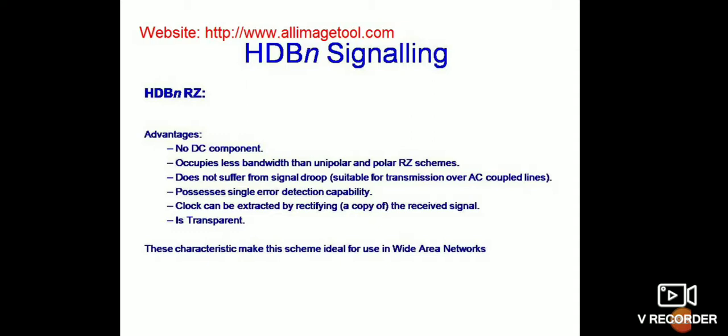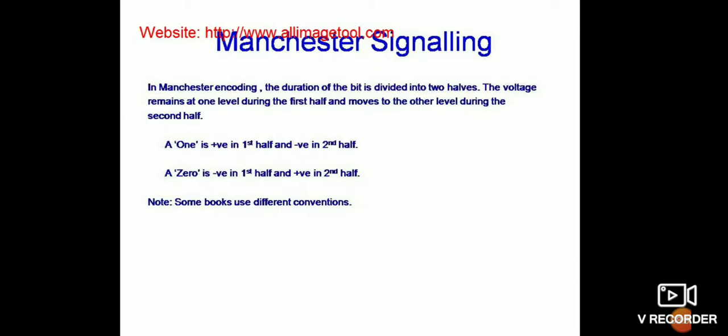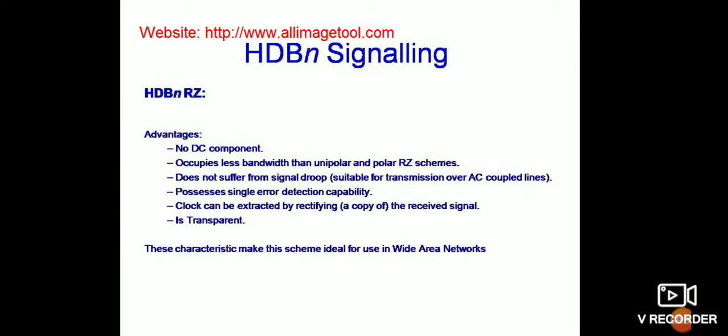HDB3 signaling. Advantage: no DC component, occupies less bandwidth than unipolar and polar RZ schemes. Does not suffer from signal droop, suitable for transmission over AC coupled lines. Possesses single error detection ability. Clock can be extracted by rectifying a copy of the received signal. These characteristics make the scheme ideal for use in wide area networks.